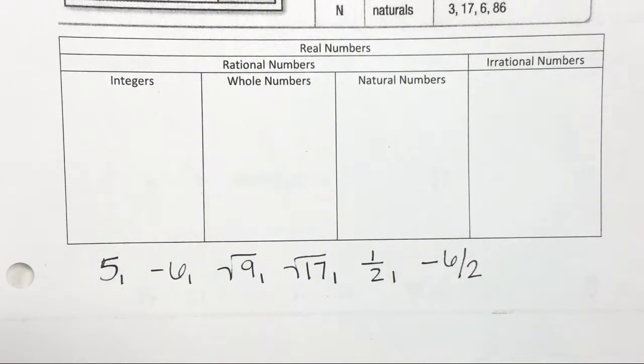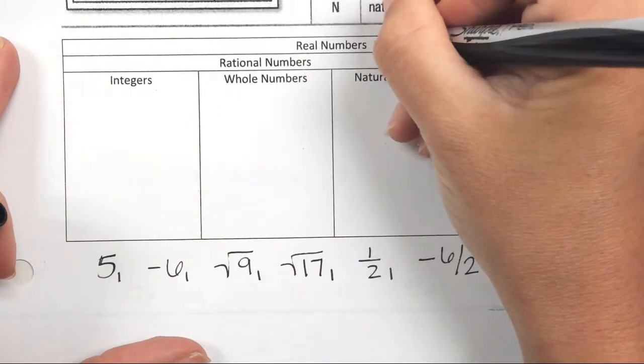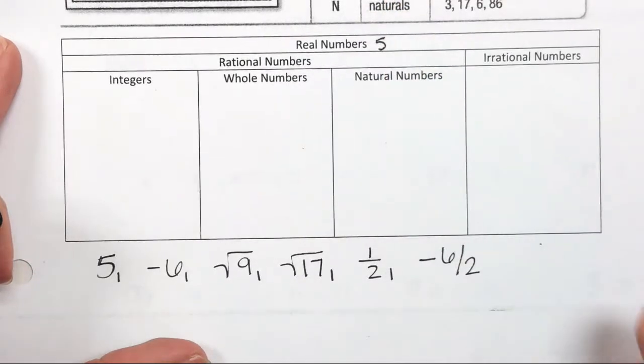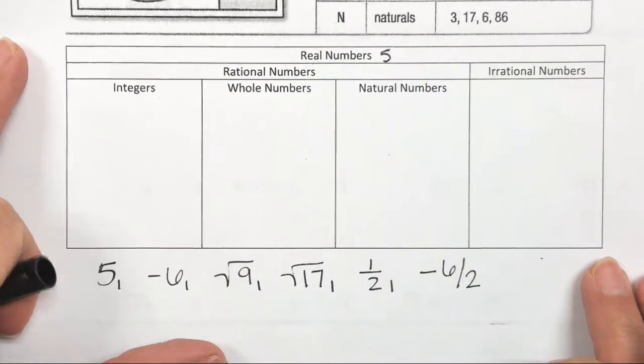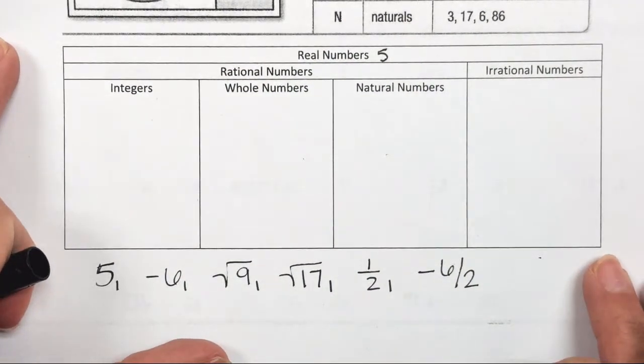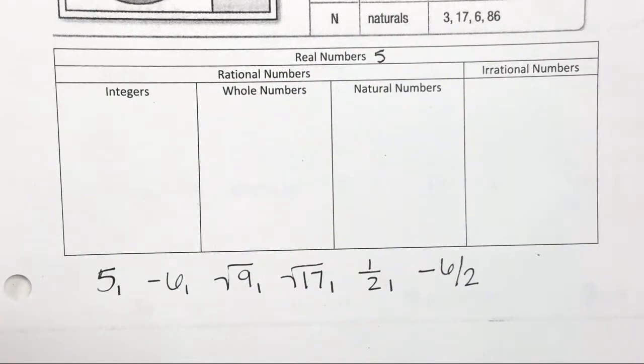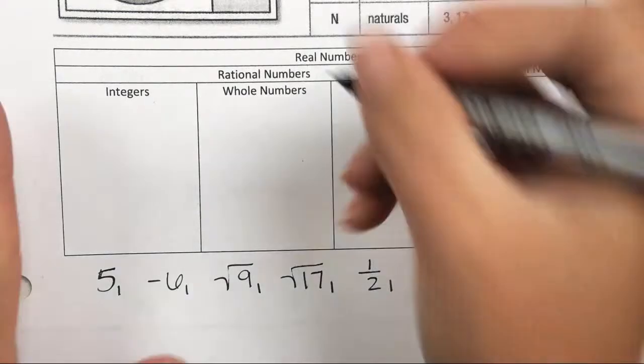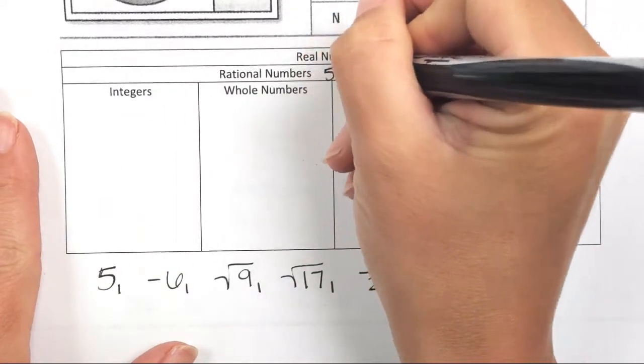Alright, let's look at the first number, 5. Is it a real number? Yes, all of these are going to be real numbers. So we'll put 5 in this box with the real numbers. Alright, now is 5 going to be rational or irrational? Rational. Can somebody tell me why, though? Because it ends. How do you write 5 as a decimal? 5.0. And it stops right there, correct? So it's a rational number.